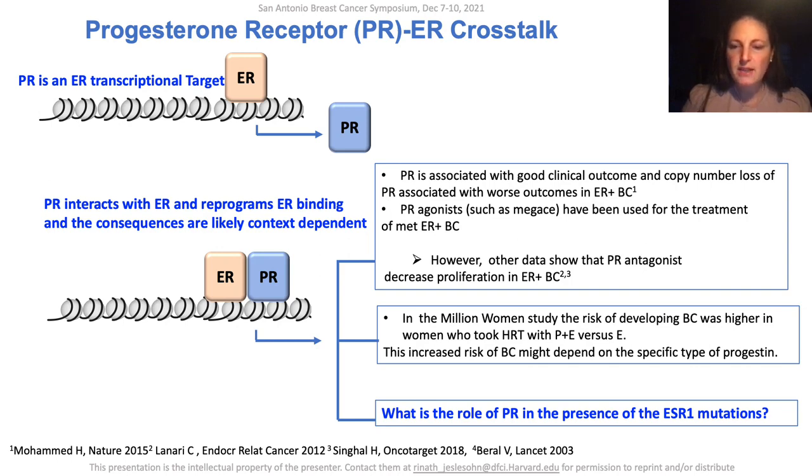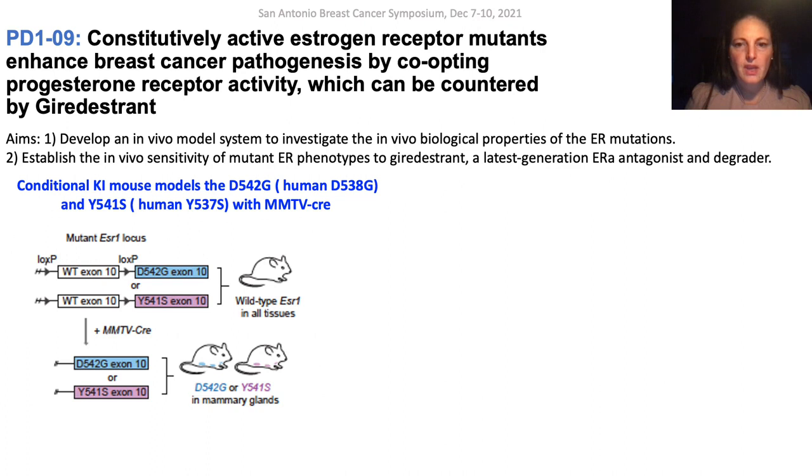And now let's go back to the last poster. The aim of this study was twofold. First, to develop an in vivo model system to investigate the in vivo biological properties of the ER mutations. Second, to establish the in vivo sensitivity of mutant ER phenotypes to giredestrant, a latest generation ER antagonist and degrader. To this end, the authors generated conditional knock-in models with the mouse equivalent of the human D538G and Y537S mutations.